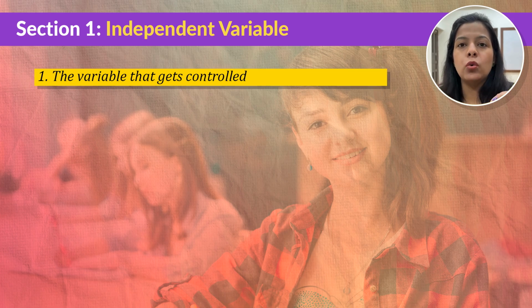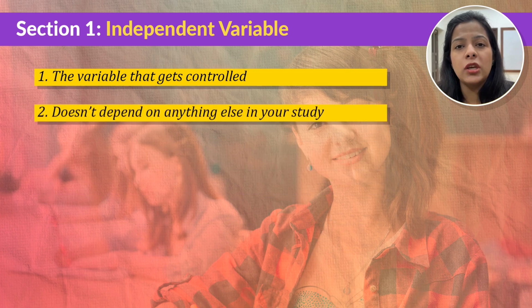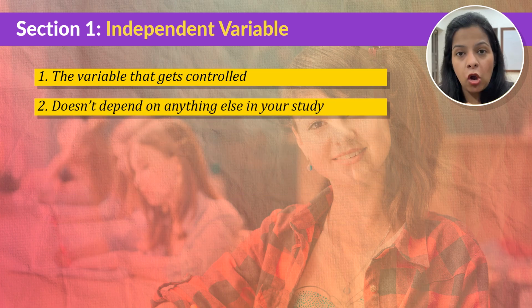Whenever you decide to do a research, the first thing that you are going to do is decide what is going to be the research question, and after that you decide what is going to be the independent variable. Now we are going to look at different examples to make it very clear in your head, but before that let us understand why we call it independent. Because it doesn't depend on anything else in your study. It's free to change as you decide, so you can keep on manipulating the independent variable.